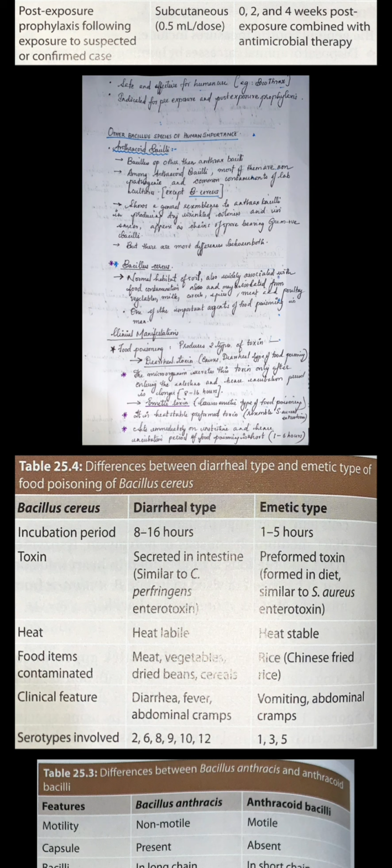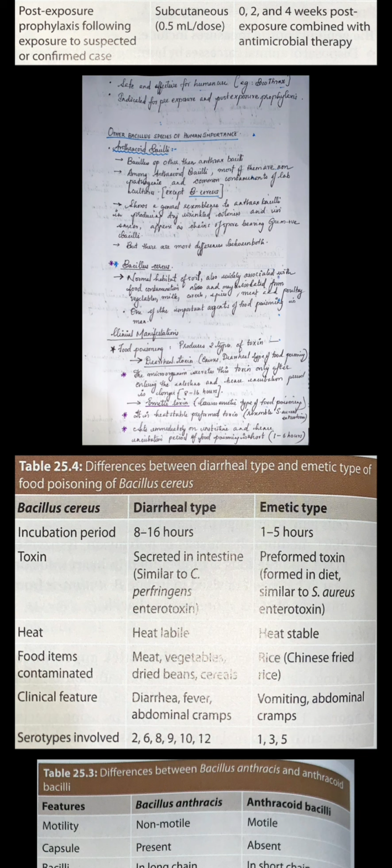And emetic type. In the emetic type, you have preformed toxin. The toxin is formed before it reaches the intestine, hence it has fast action. Heat, the diarrheal type is heat labile and emetic type is heat stable.